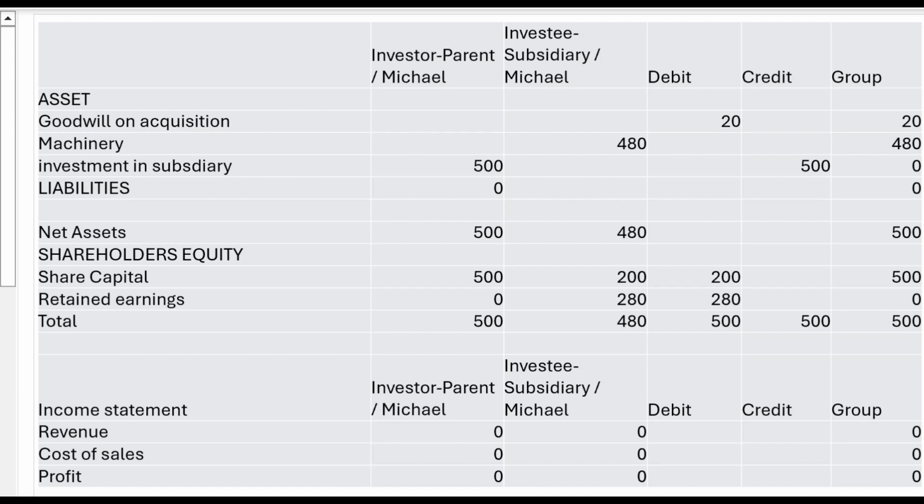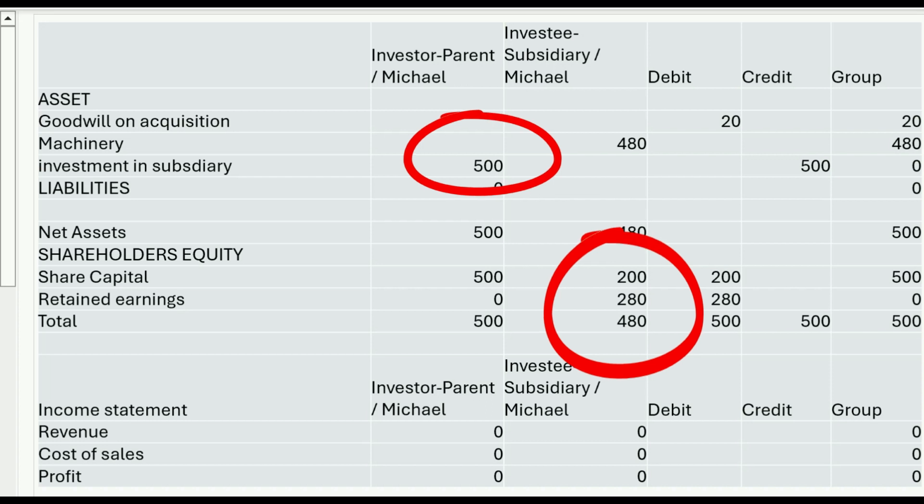Michael's parent entity, in that Michael issued share capital $500 million, and that was used as an investment in subsidiary, which is that $500 million, to acquire previously Samuel's, now Michael's subsidiary, share capital of $200 million, retained earnings of $280 million. So the investment is more than shareholders' equity by $20 million.